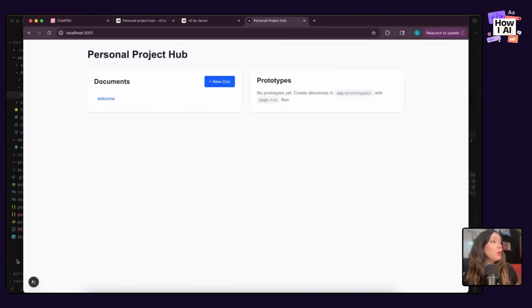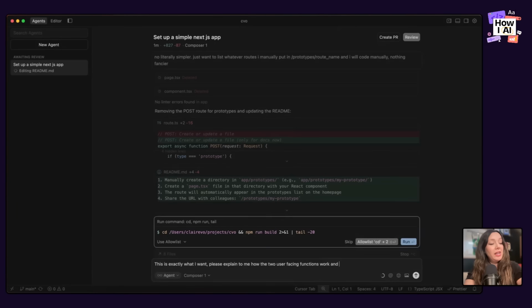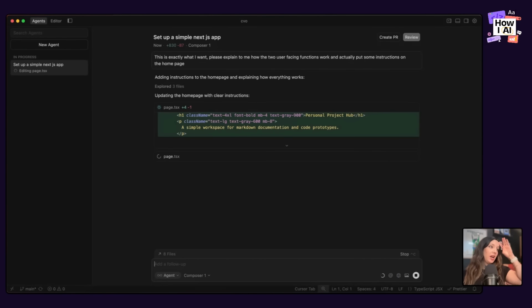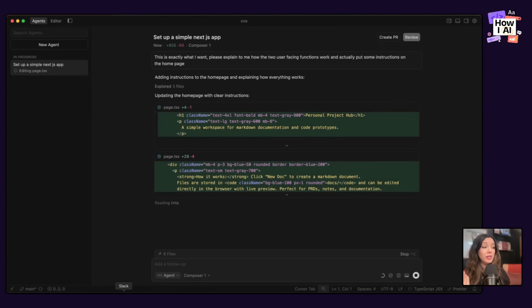With documents, it's really cool how it works. So one of the things I would do once this is done is I would say, this is exactly what I want. Please explain to me how the two user-facing functions work and actually put some instructions on the home page. So again, I'm not going to read the code. We're doing this fast, but I do want to make sure I understand how it works. And so it's going to put in some documentation directly in the homepage of my app to explain how it works.